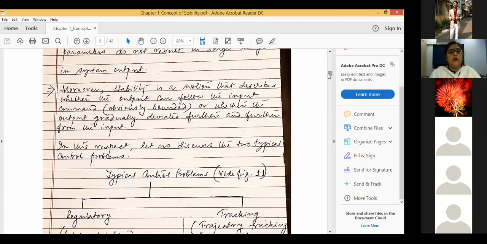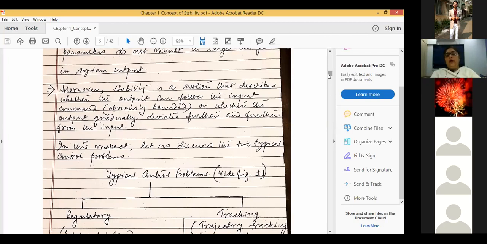So let's see what's written over here. Moreover, stability is a notion that describes whether the output can follow the input command, and the input command, as I said, should always be bounded, or whether the output gradually deviates farther and farther from the input. In this regard, we can generally classify control problems into two groups.